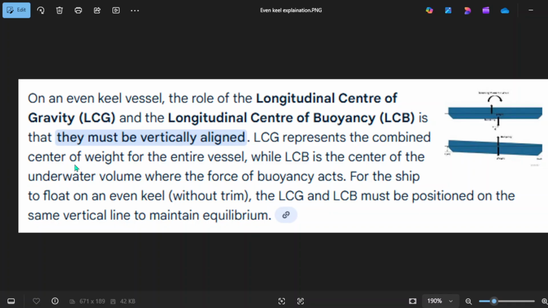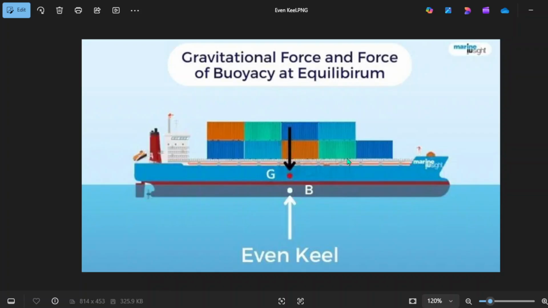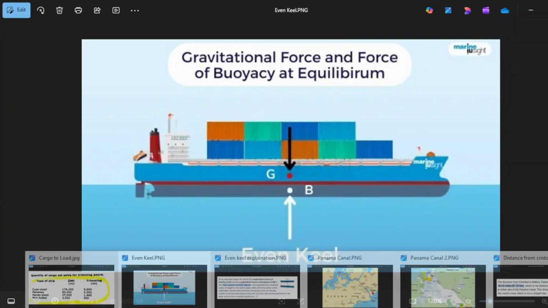Now, continue. LCG represents the combined weight of the entire vessel, meaning the entire weight of the vessel plus the cargo on board and all the weights within the vessel. The gravity pull of the vessel tends to put the vessel downward. So when you say gravity, it is the force putting all the weight downward. That's why sometimes we mention the gravitational pull, pushing it downward.